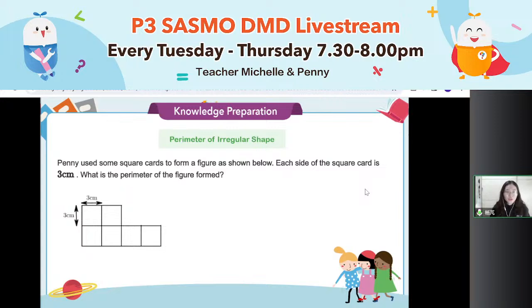Here we go. Penny used some square cards to form a new shape, a new figure like this. It's not a rectangle. It's also not a square. But I want to find out what the perimeter of this figure is. The only thing I know is that the side of each little square is 3 centimeter. Do you have any idea? If you get your answer, you can tell me in the chat box. Let me see who can do it right.